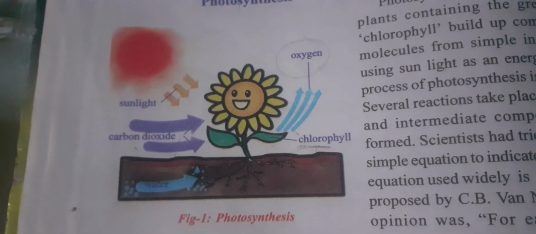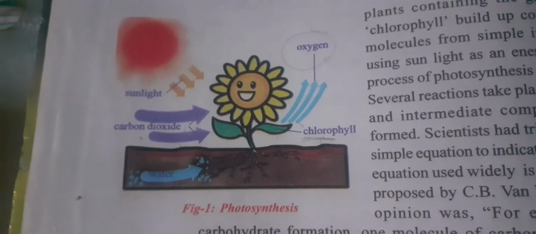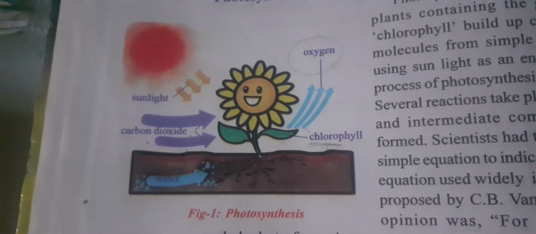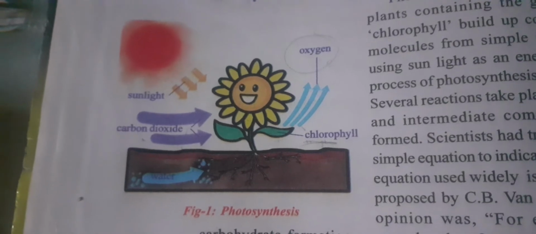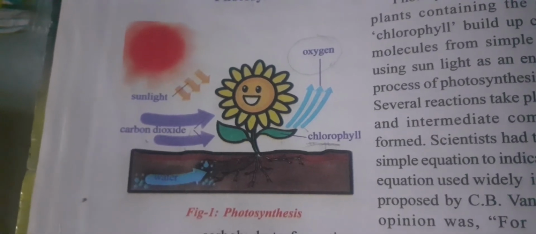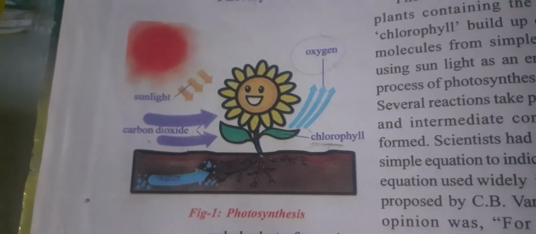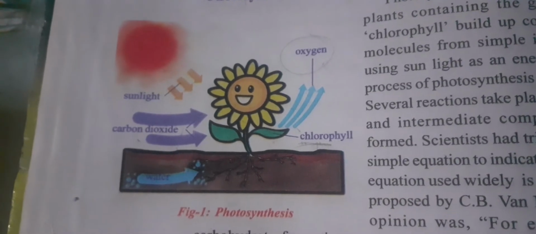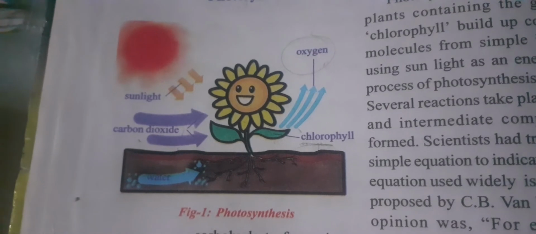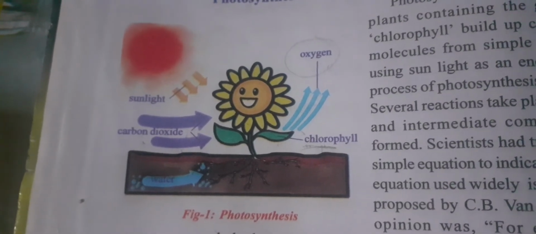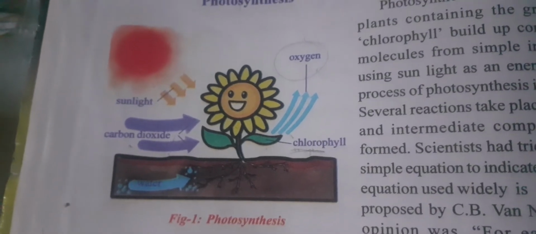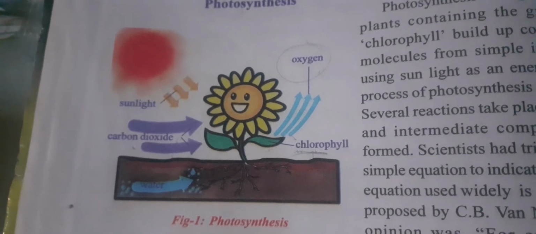Just see here in the diagram: first, light is there, and the plant is there. In that plant, the green colored substance in the leaf is called chlorophyll. Because of the chlorophyll only, photosynthesis takes place here. So the plant, with chlorophyll, along with carbon dioxide and water, by using sunlight, prepares food like glucose as well as starch.